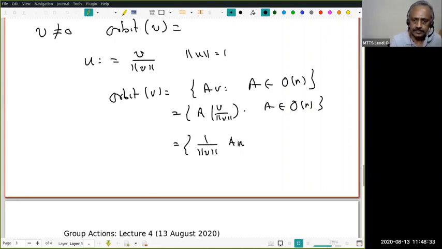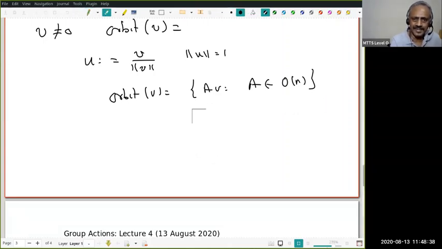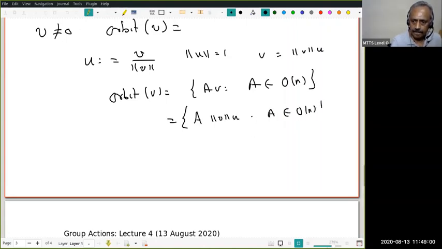Sorry, let me erase. Let us be a little more careful. This is equal to A into norm of V into U, because V is norm of V into U, as A varies over On. But this is a constant and matrix multiplication is linear. Therefore, this is the same as norm of V into A of U as A varies over On.